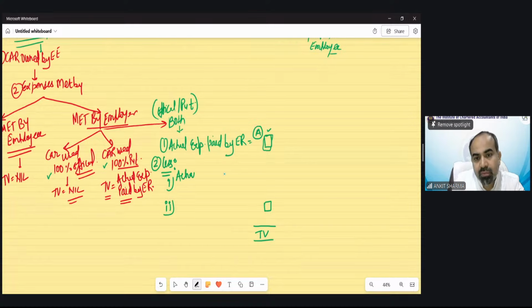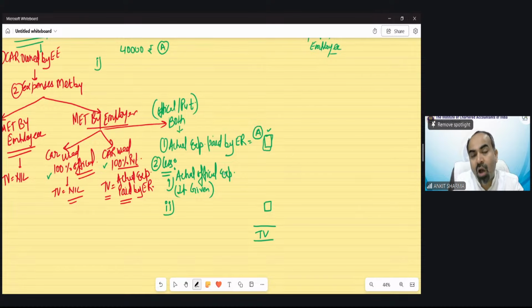actual official expenses, if given in the question. Suppose the actual expenditure paid by the employer is 40,000 rupees. Suppose this is my A. Now the first point says: out of this 40,000, how much is utilized for official expenditure? Suppose it says that 18,000 rupees was utilized for official purpose. So this 18,000 is the actual official expenditure. If given in the question, you will take that value.